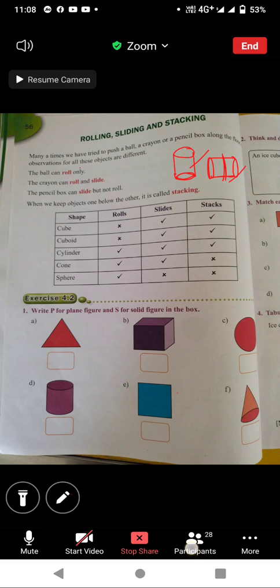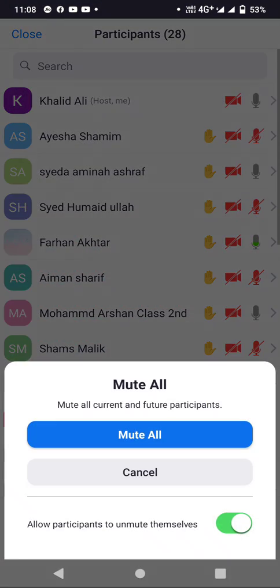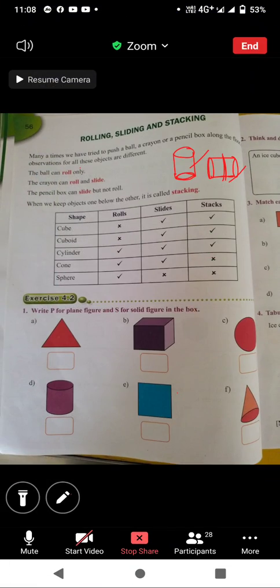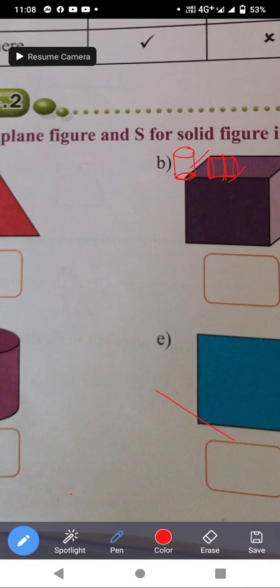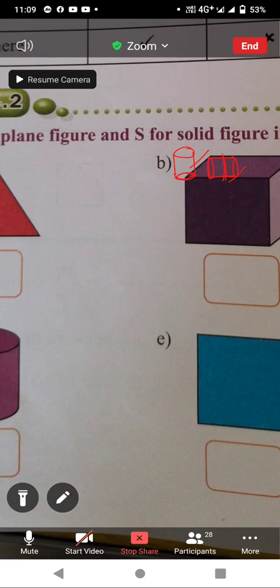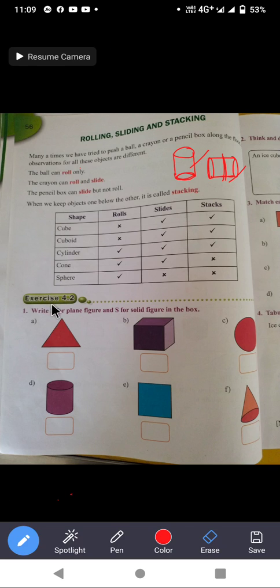Yes, if I have a cylinder like this, look here, students, I have a cylinder.